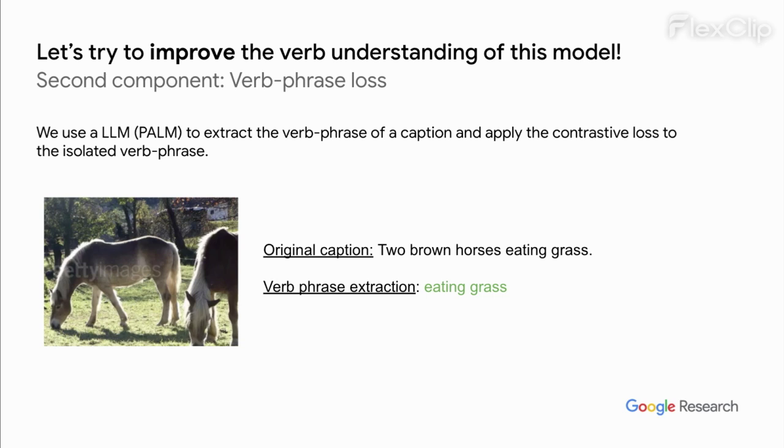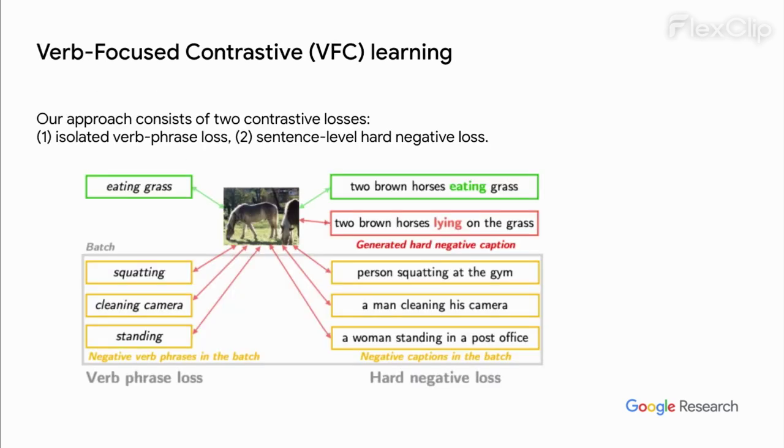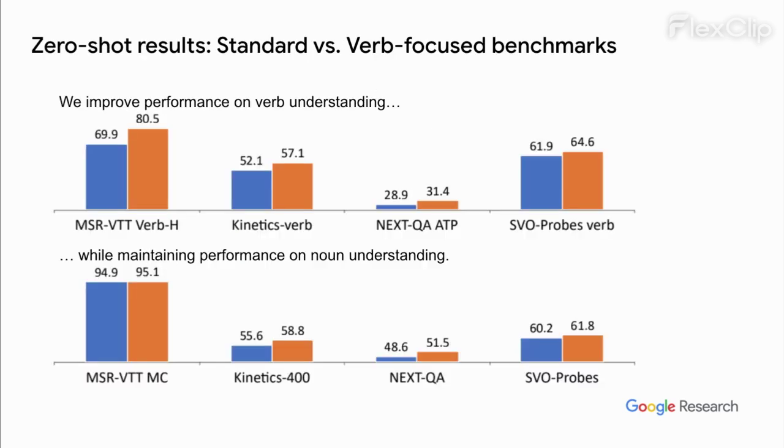To further improve verb understanding, we use an LLM to extract the verb phrase from a caption, for example, the verb phrase eating grass for the caption two brown horses eating grass, and apply a contrastive loss to the isolated verb phrase. So in summary, our verb-focused contrastive framework consists of two losses, an isolated verb phrase loss and a sentence-level calibrated hard negative loss. Our method improves verb understanding compared to the baseline on a range of downstream tasks while maintaining performance on noun-focused benchmarks.